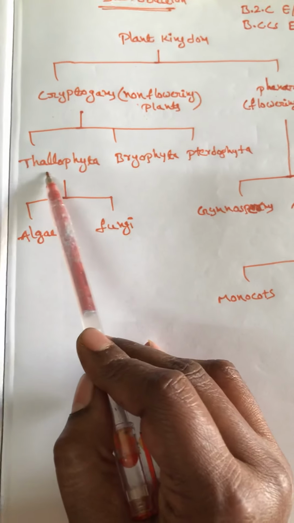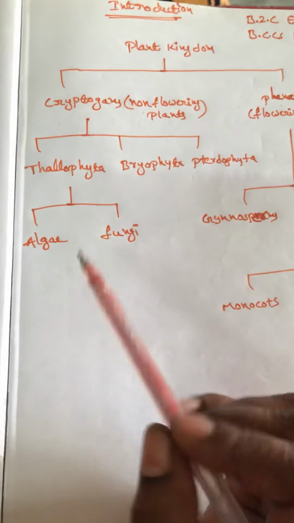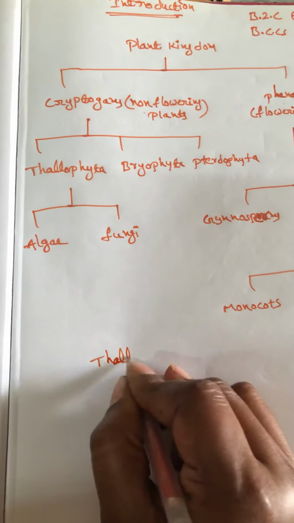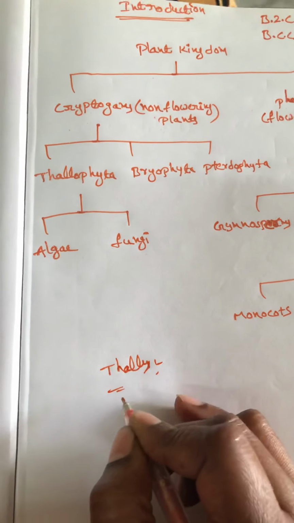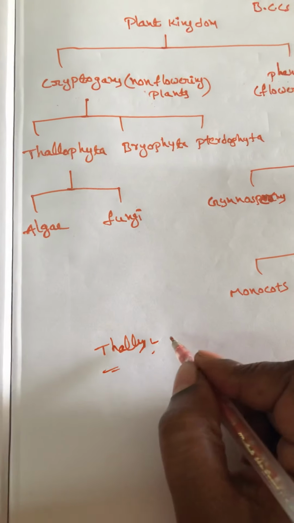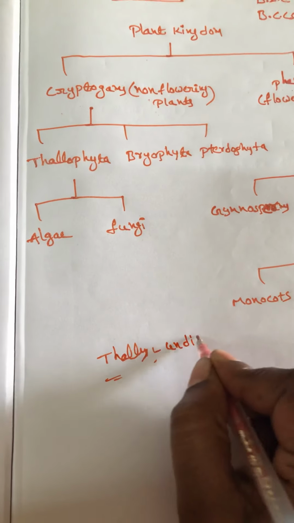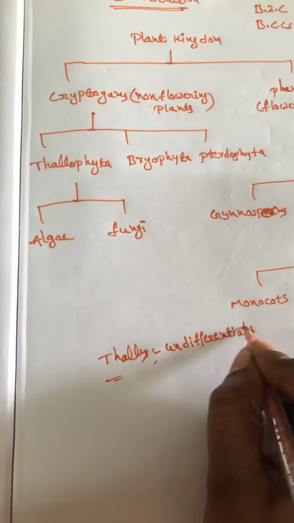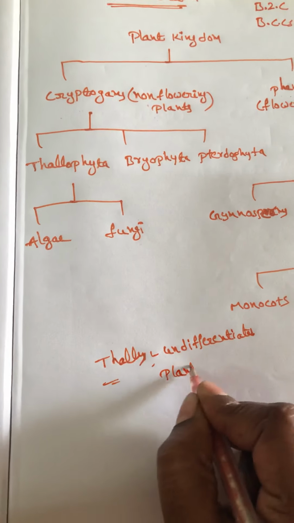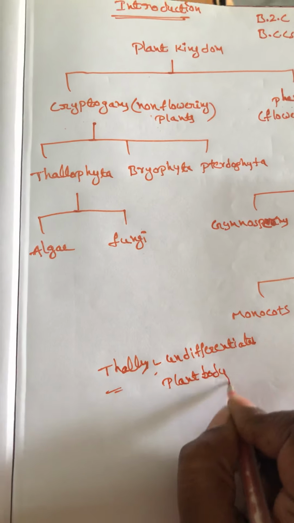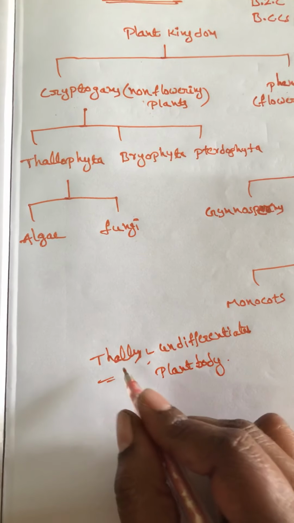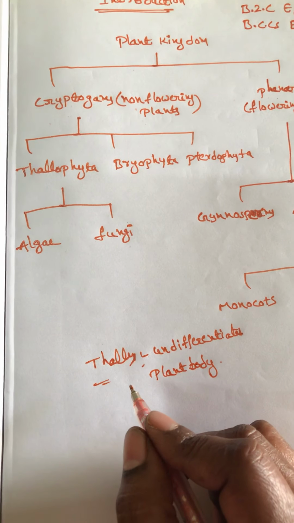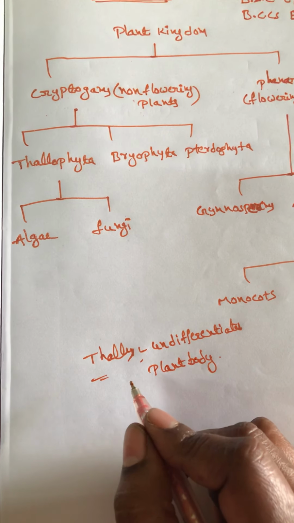First, about thallophytes. What is the meaning of thallus? Thallus means undifferentiated plant body. Undifferentiated plant body is called thallus. What is the meaning of undifferentiated plant body? Undifferentiated plant body means general.